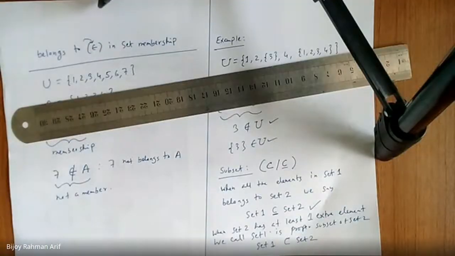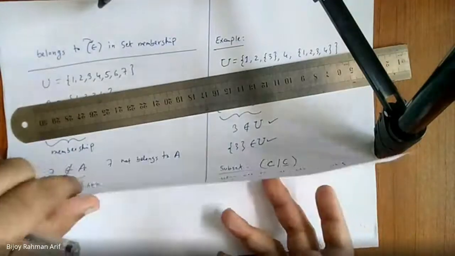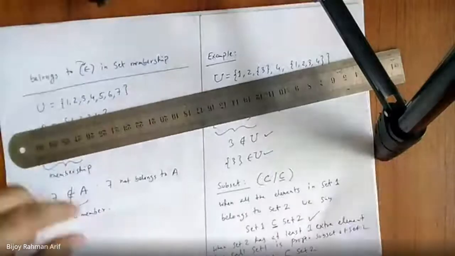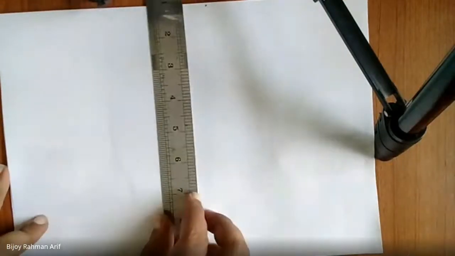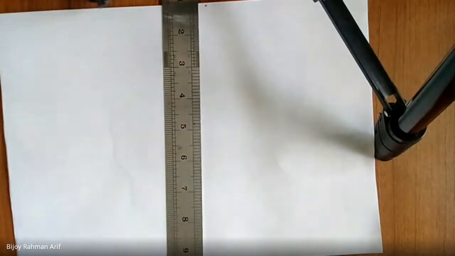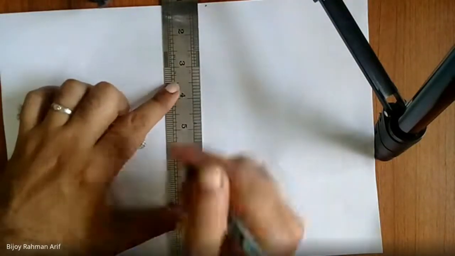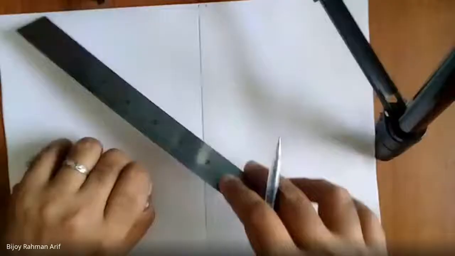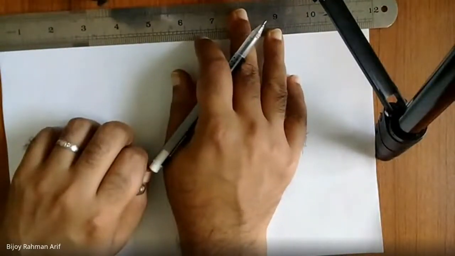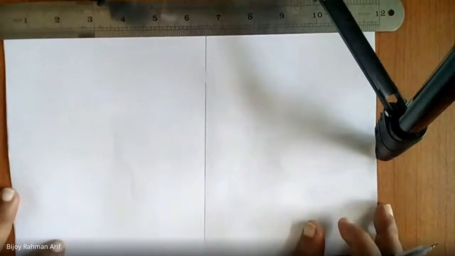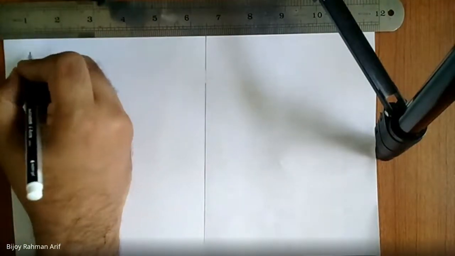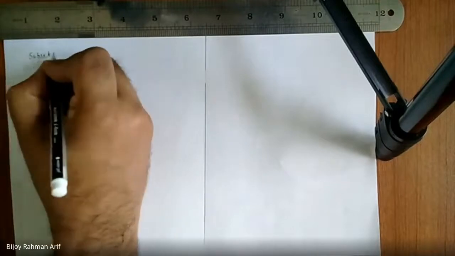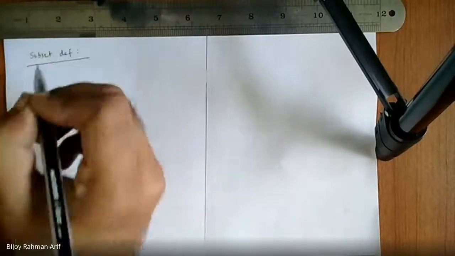So what is the difference between both of them? Don't worry. Logically, how can you define subset?